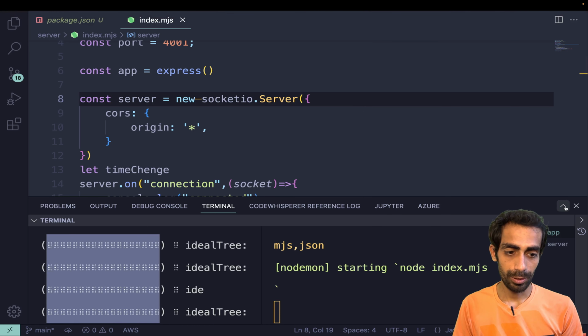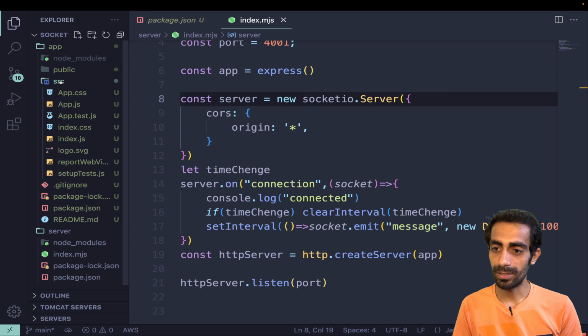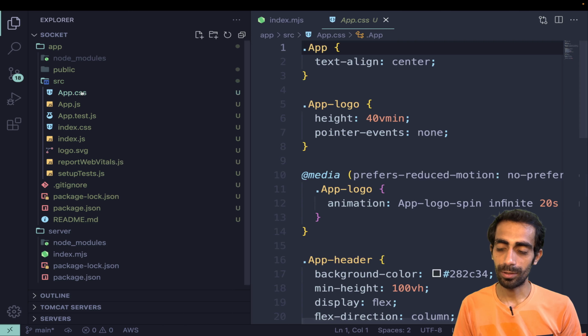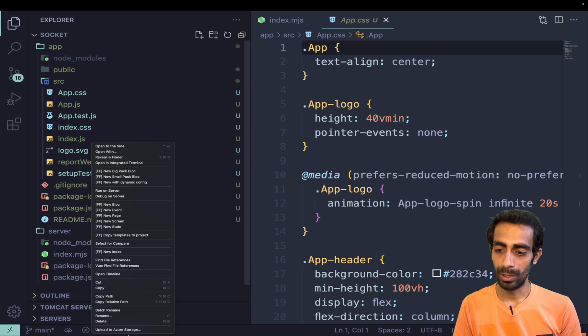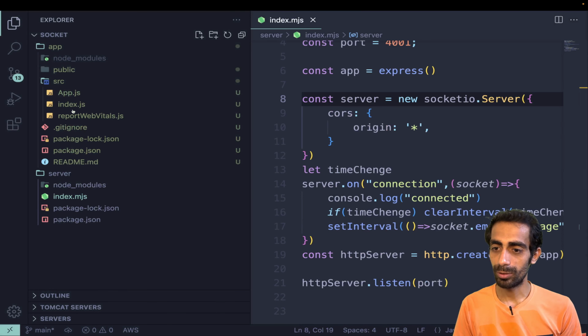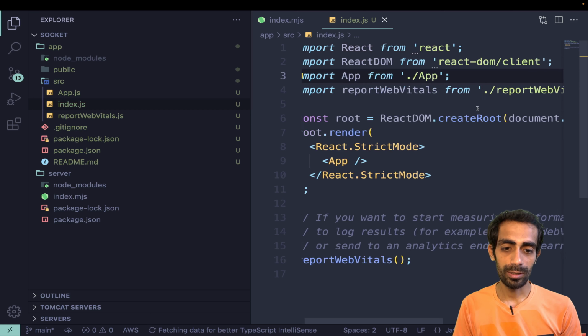Okay, so let me close this and open the src folder. You can see there are lots of files which are not needed. I'm going to use Command plus click to select the ones which are not needed, and delete these unwanted things. Then I'm going to use index.js and remove all the unwanted things.